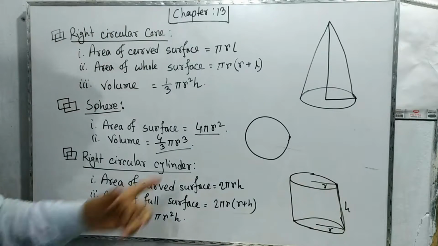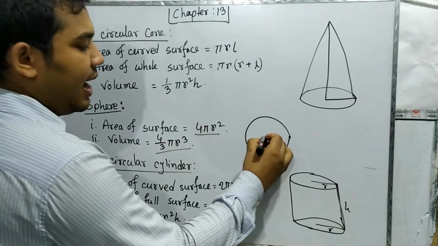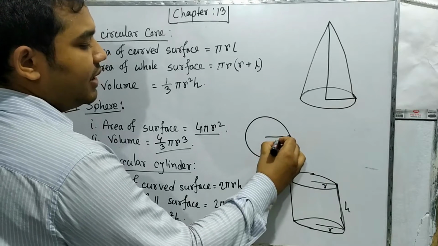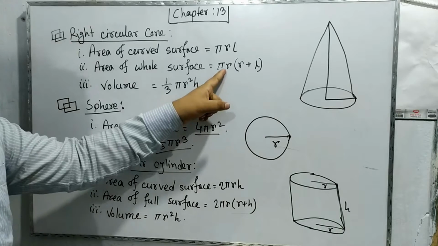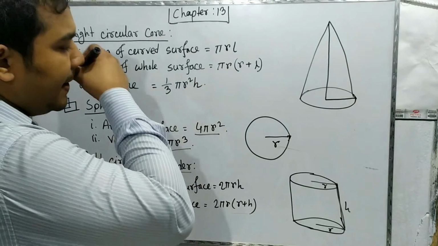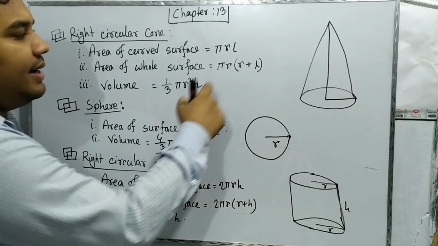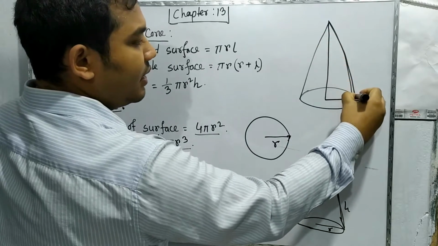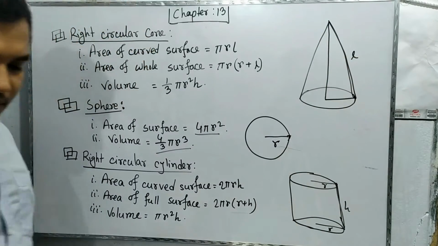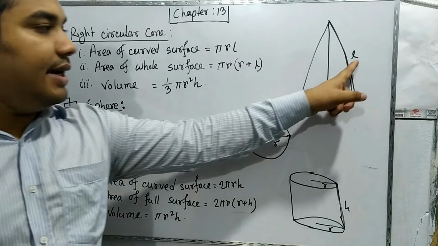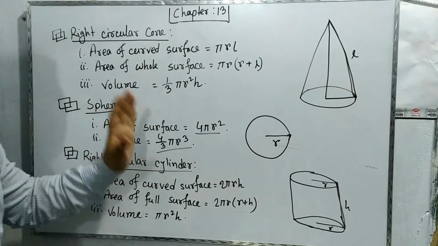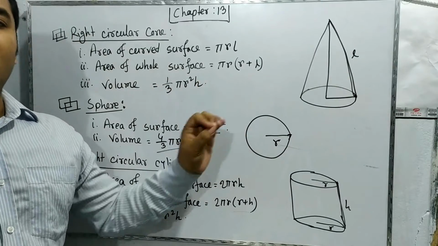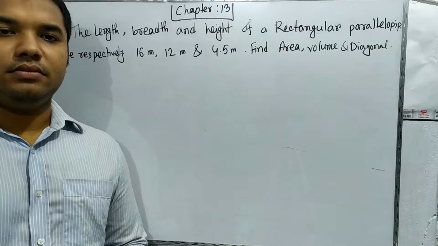Here also r is the radius, so I just skip that part. And here also we have r and h. R is the radius, h is the height, and l is the slant height, and this slant height is known as L. So this is all for our today's discussion, the MCQ part.